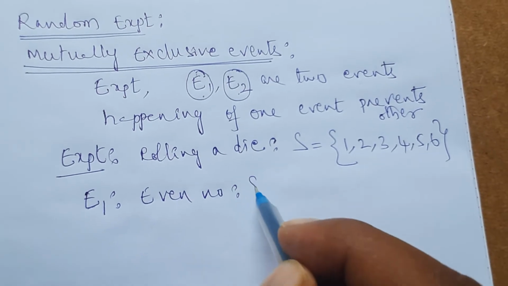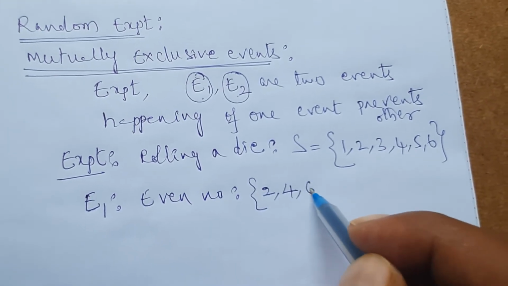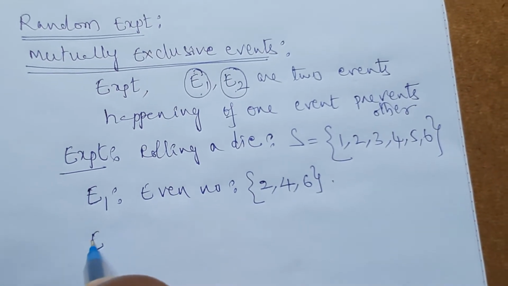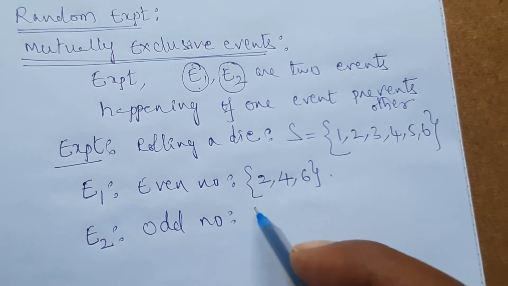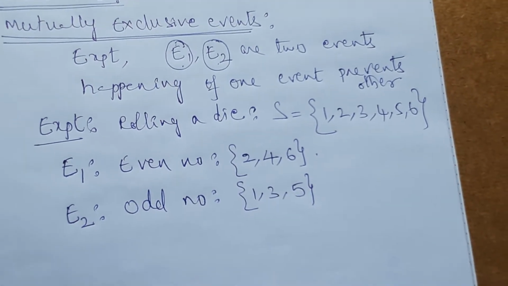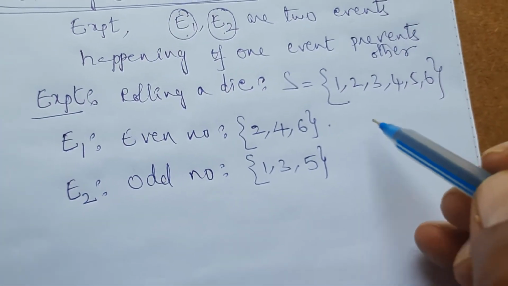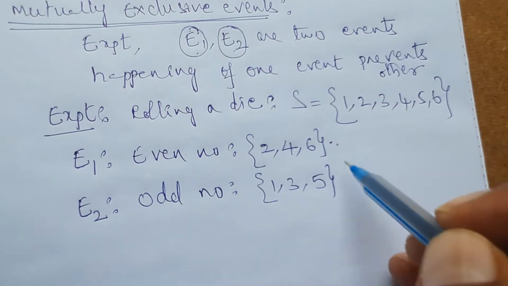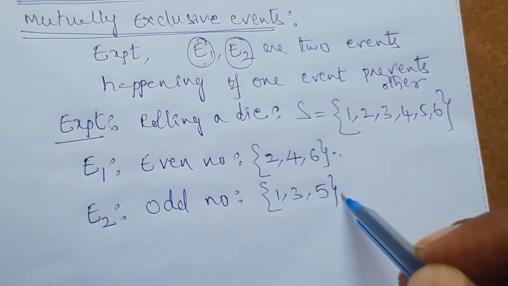What are the favorable cases? 2, 4, 6. Next event E2 I can take as the odd number. The favorable cases are 1, 3, 5. Now when rolling a die, the outcome belongs either to this event or this event but not both. That is the meaning of mutually exclusive events.